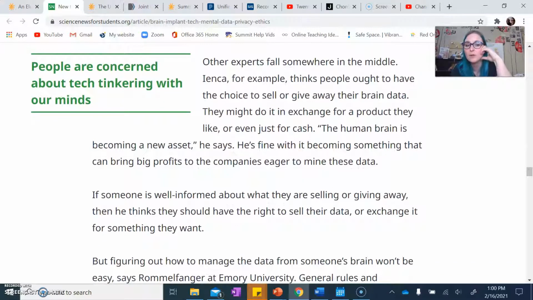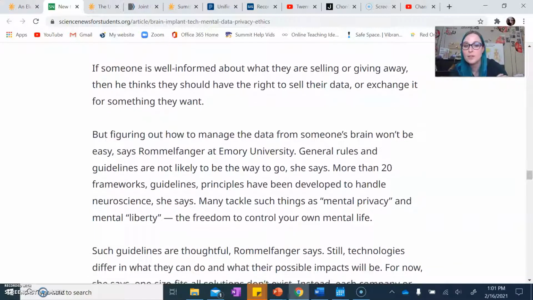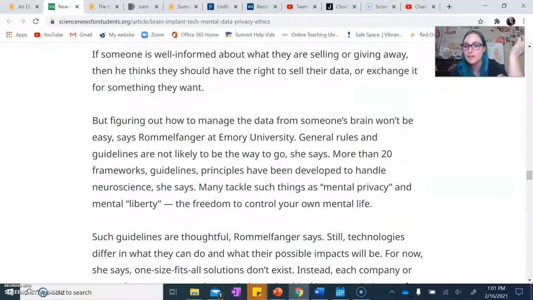Other experts fall somewhere in the middle. Inca, for example, thinks people ought to have the choice to sell or give away their brain data. They might do it in exchange for a product they like, or even just for cash. The human brain is becoming a new asset, he says. He's fine with it becoming something that can bring big profits to the companies eager to mine these data. If someone is well informed about what they are selling or giving away, then he thinks they should have the right to sell their data or exchange it for something they want.